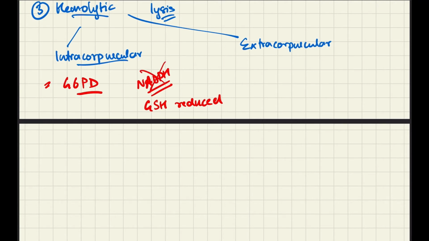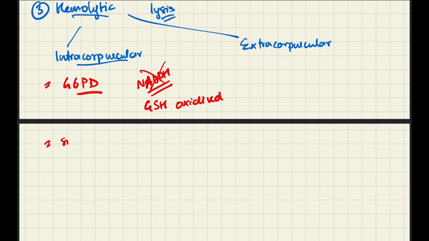So glutathione, instead of being in its reduced state, becomes oxidized. This is bad, because glutathione in its reduced state helps protect the RBC membrane from damage due to free radicals. Hence G6PD deficiency leads to damage of RBC membrane, and hence hemolysis. So this is one cause.